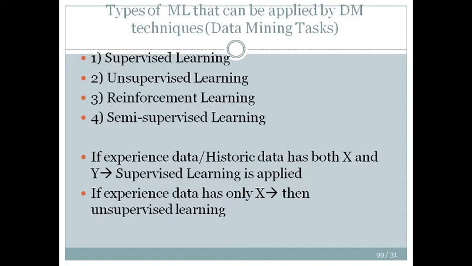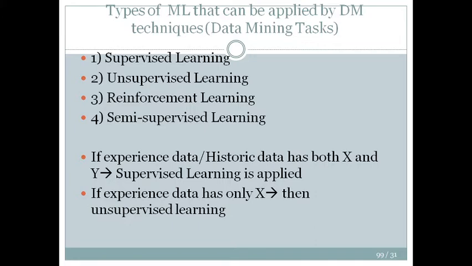Last is semi-supervised learning. In semi-supervised learning, we say that we have, there will be a database. Some of the values will have an output value. कुछ values के लिए y का factor होगा हमारे पास. We will know what is the output. But for rest of the data, we might not have the y. We might not know what will be the predicted value of y. So that is semi-supervised. Half of the way you will apply supervised, then you launch it into unsupervised manner. So a combination of such techniques is semi-supervised learning.